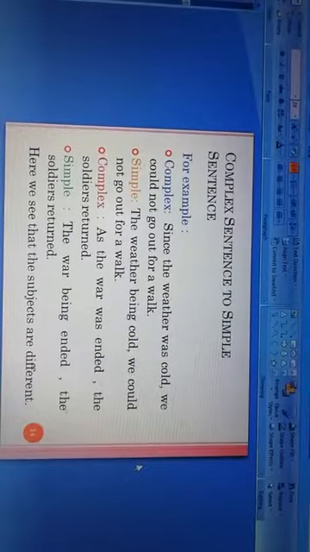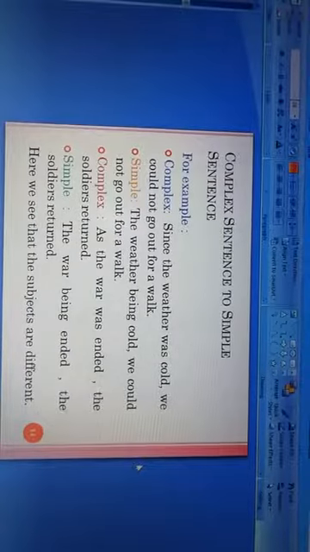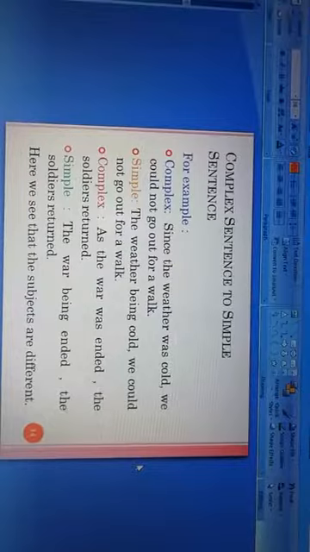Here we also have the be verb, was, and be plus ing. So the war being ended, and then a comma, and then the remaining clause, the soldiers returned. Finally the simple sentence will be, the war being ended, the soldiers returned.